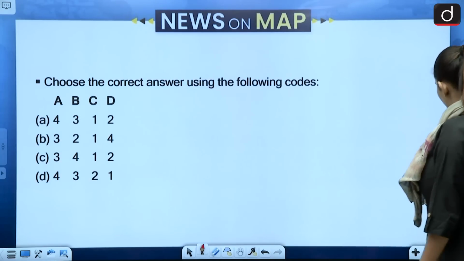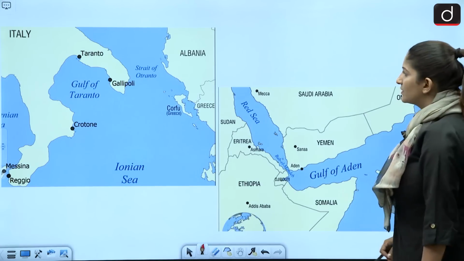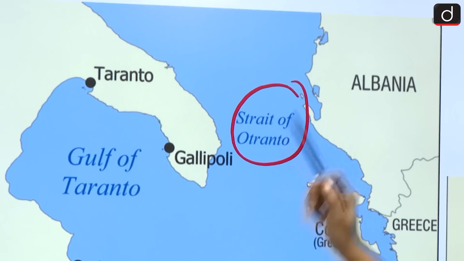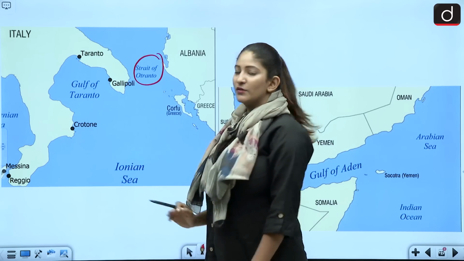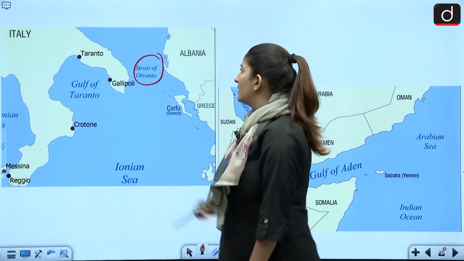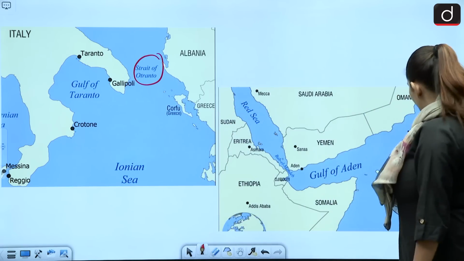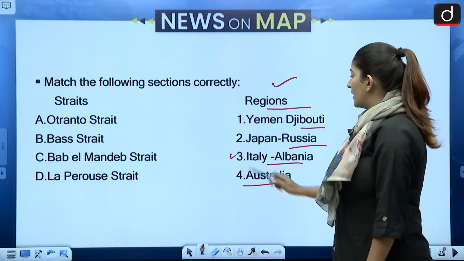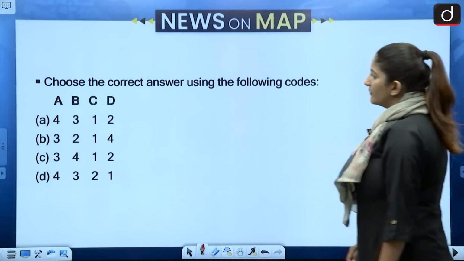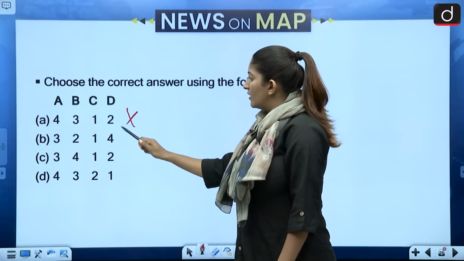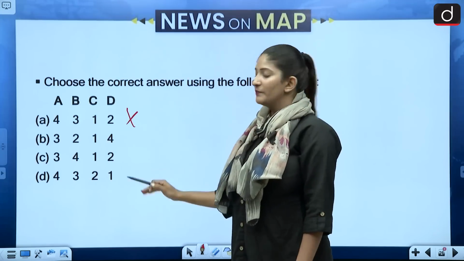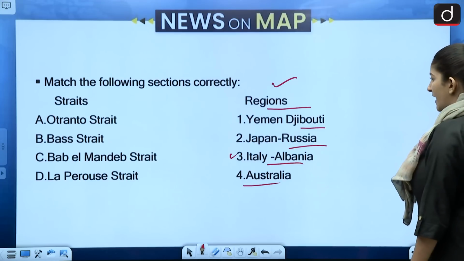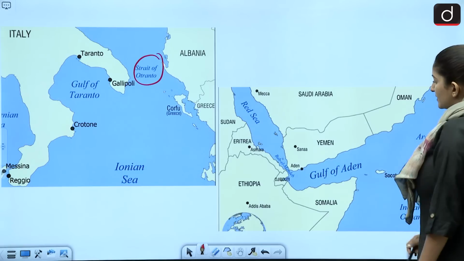So if we talk about that, then first is Strait of Otranto, right? So the Strait of Otranto is in the Ionian Sea, first of all, know that. Secondly, it is between Albania and Italy. So Otranto is A with 3. So whichever options don't have A with 3, we can cancel those options. Then we have to choose from B and C. Then next is Bab el-Mandeb.